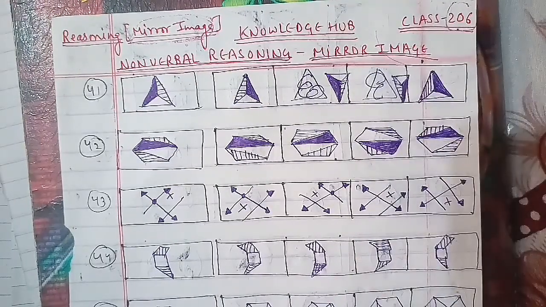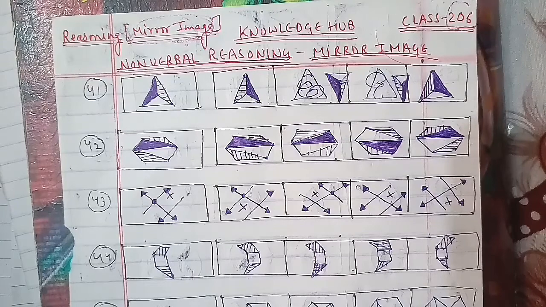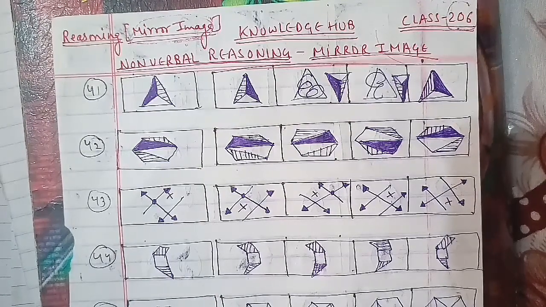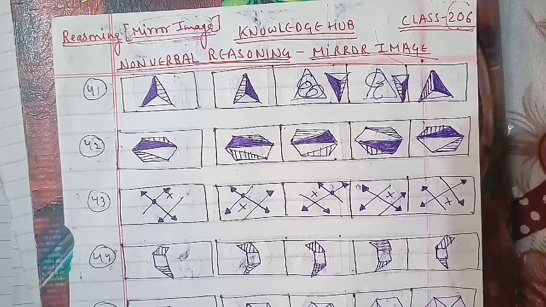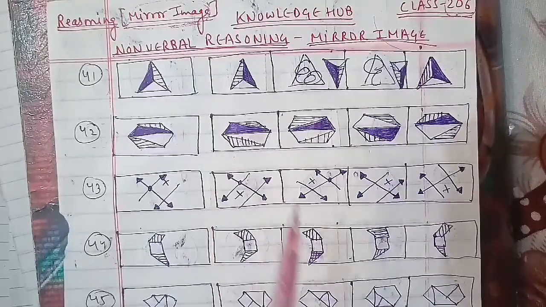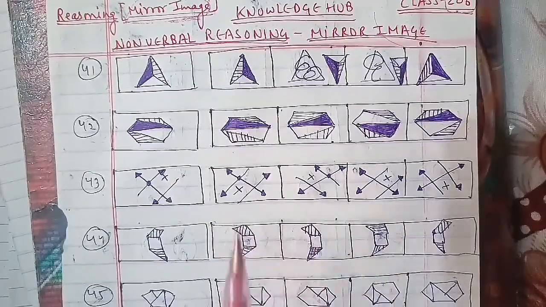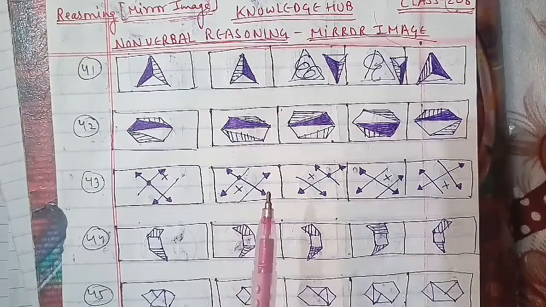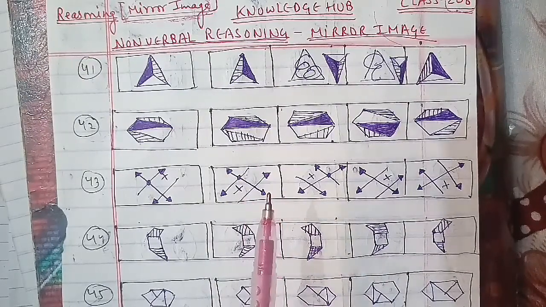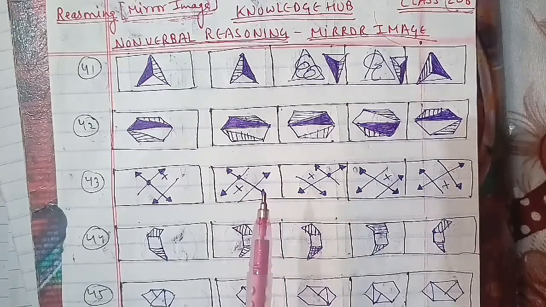205 we had done as well. In terms of 206 class, we had completed your verbal reasoning as well. In the verbal reasoning, we had completed the general mental ability, and in general mental ability we had done analogy, classification, series completion, coding decoding, blood relation, puzzle test, sequential output tracing, direction sense test, logical Venn diagram, alphabet test, number ranking, time sequence test, mathematical operations, logical sequence of words, arithmetic reasoning, inserting the missing character, data sufficiency, decision making, assertion and reason, situation reaction test, and verification of the truth of the statement as well.